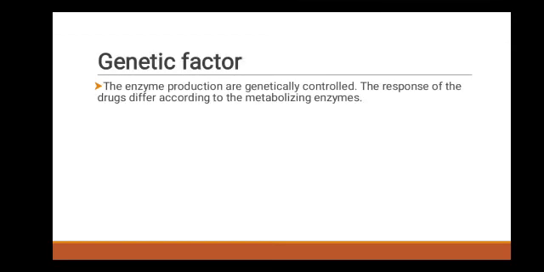Next point is the genetic factor. Enzyme production is genetically controlled. The response to the drug differs according to the metabolizing enzyme. Some persons cannot metabolize certain drugs because of the absence of the enzymes which metabolize them. Such drugs produce abnormal reactions in those persons. The absence of an enzyme is a hereditary character. For example, there may be a deficiency of an enzyme like glucose 6-phosphate dehydrogenase. In some patients, a drug like primaquine will cause hemolysis.